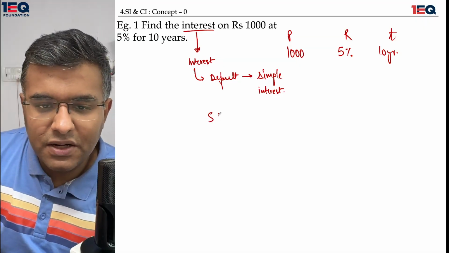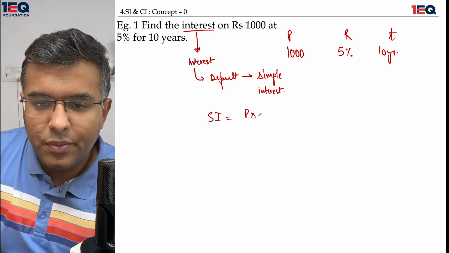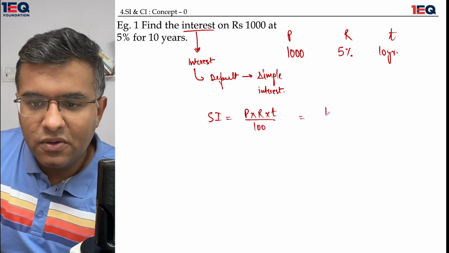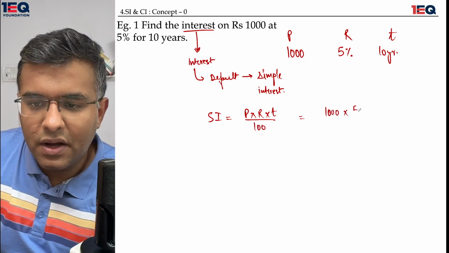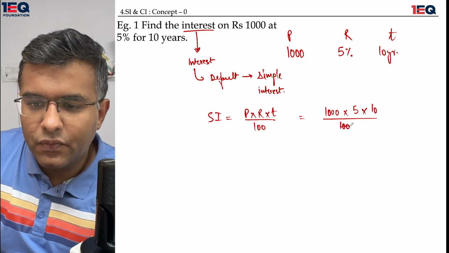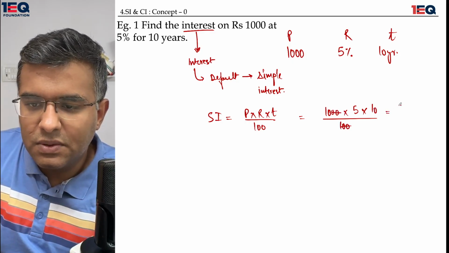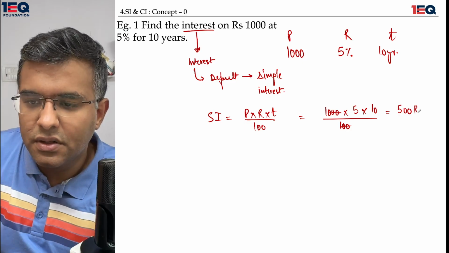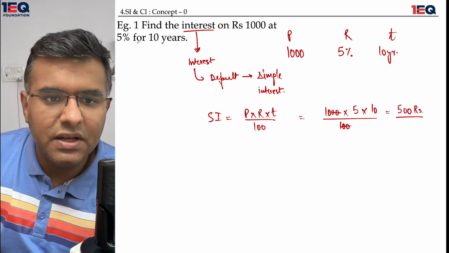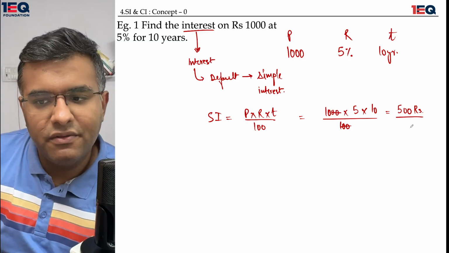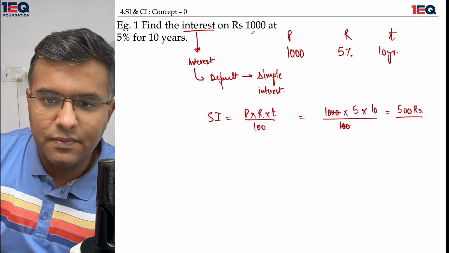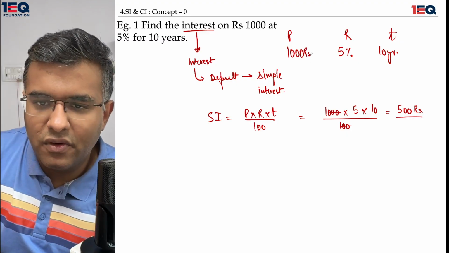I'll use the same formula which I talked about. The simple interest is equal to P into R into T whole upon 100. The value of P is 1000, the value of R is 5%, and the value of T is 10 years, whole upon 100. 2 gets cancelled with 2. This gives me an answer of 500 rupees. I will have to pay 500 rupees against a sum that I borrowed for 1000 rupees.